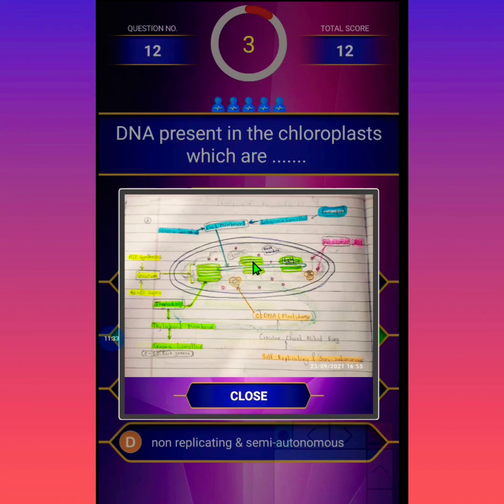This is the stroma, these are the ribosomes, small ones, and this is the membrane, also called the integral membrane. In grana the light reaction takes place, and in stroma the dark reaction takes place.